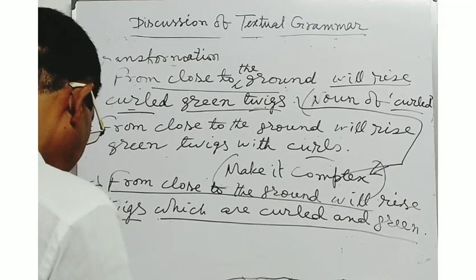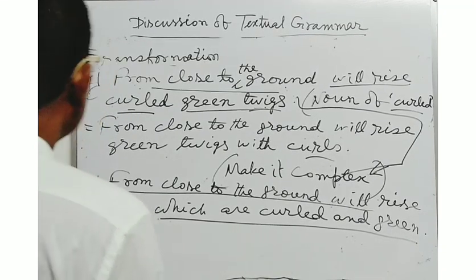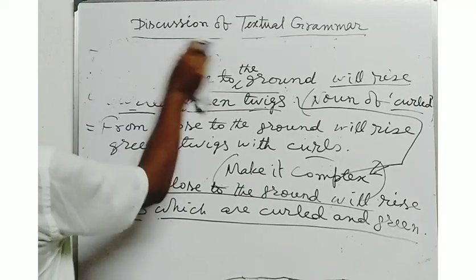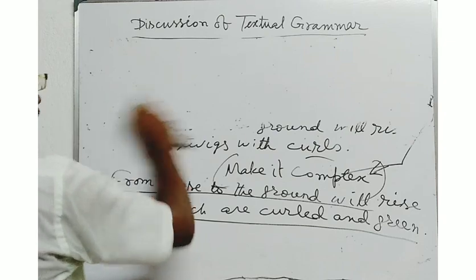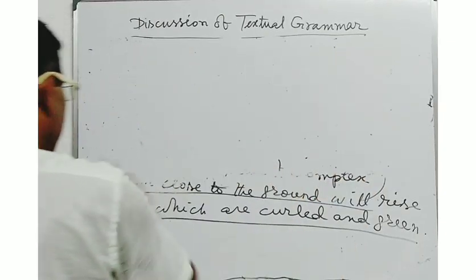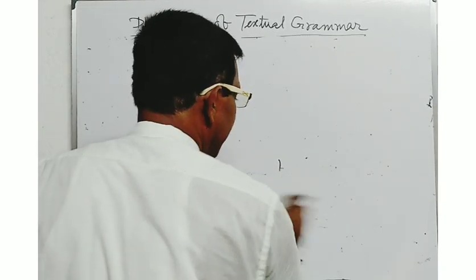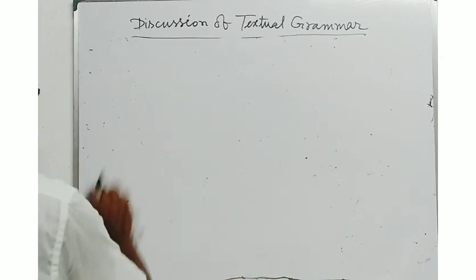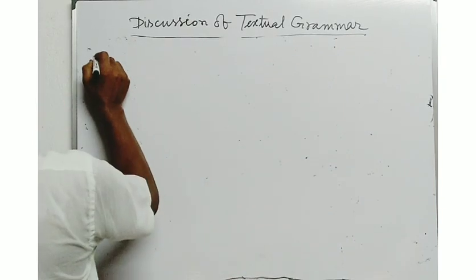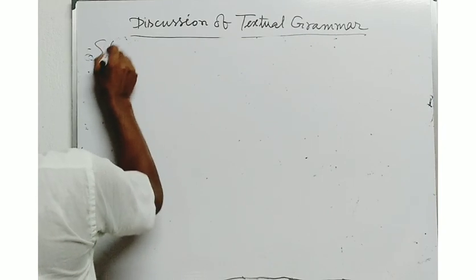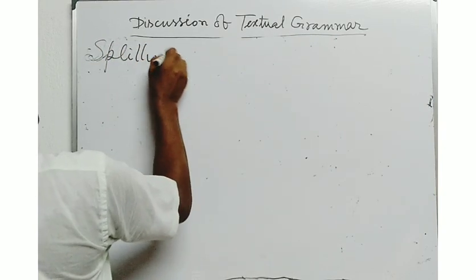Now, suppose in another item of grammar, splitting: from on killing a tree, it has grown slowly. S-P-L-I-T-T-I-N-G, splitting.